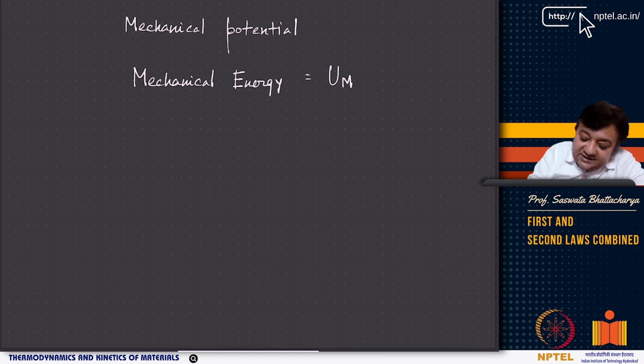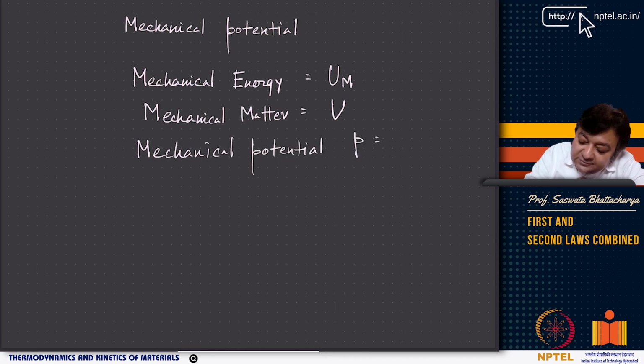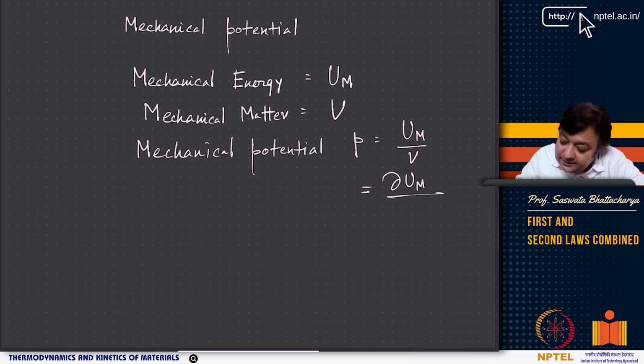So that's mechanical energy, and you have mechanical matter, which is equal to V, and you have mechanical potential, which is P, which is U_M by V, or more accurately it is the change in mechanical energy by del V, right?